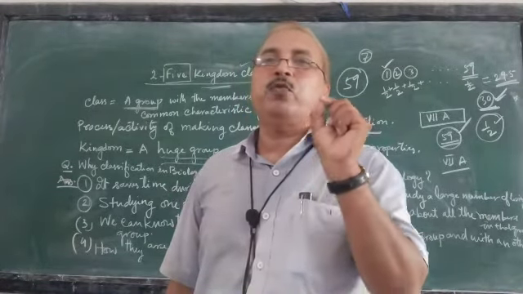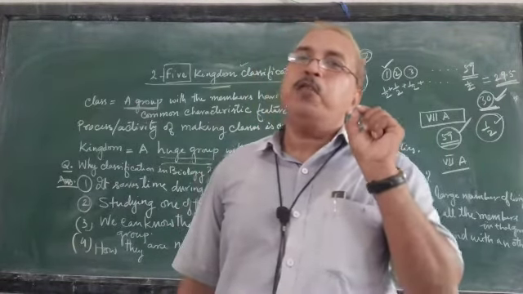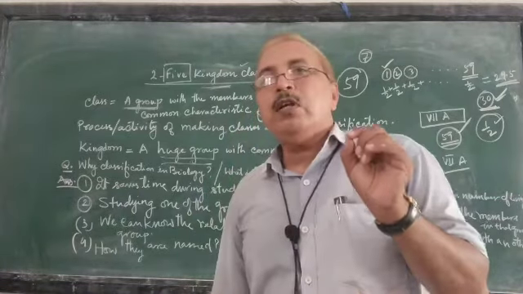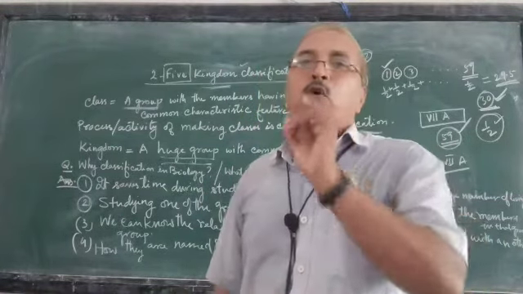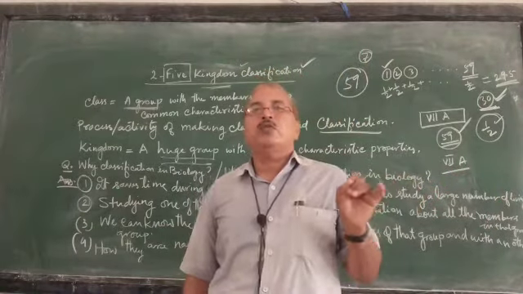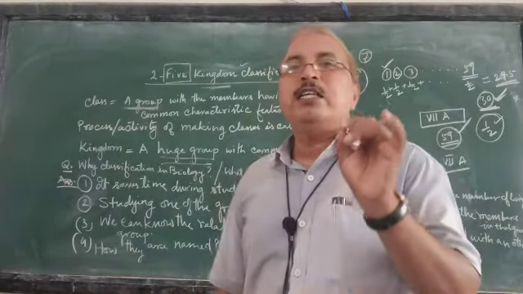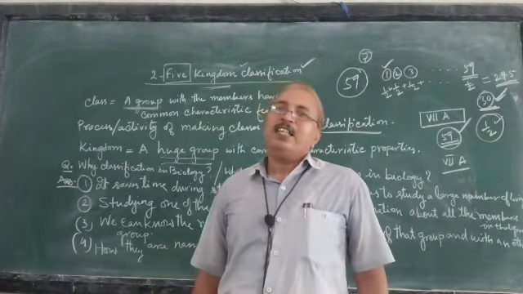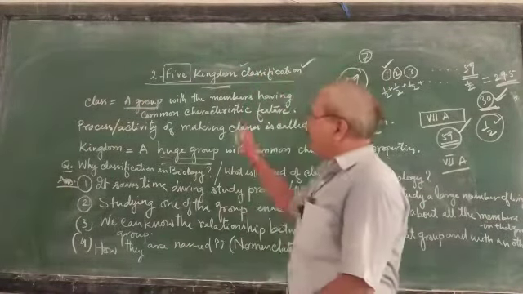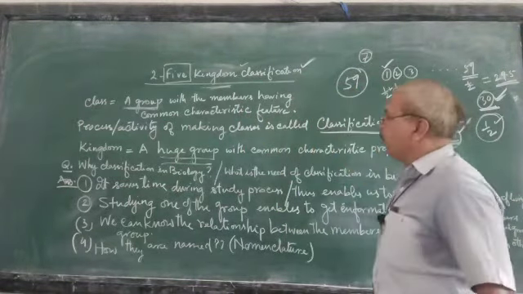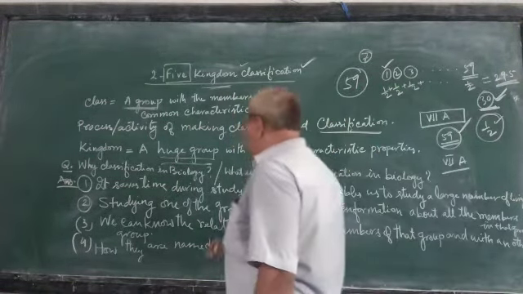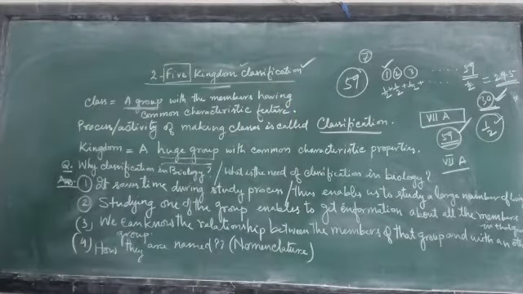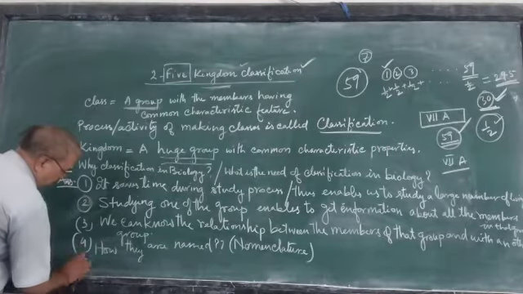Pori means so many minute holes. And fera means bearing all over. So an animal with minute holes all over the body will be grouped into the group of Porifera. Is that clear? So with the help of this classification system, we can easily know the naming of these life forms.